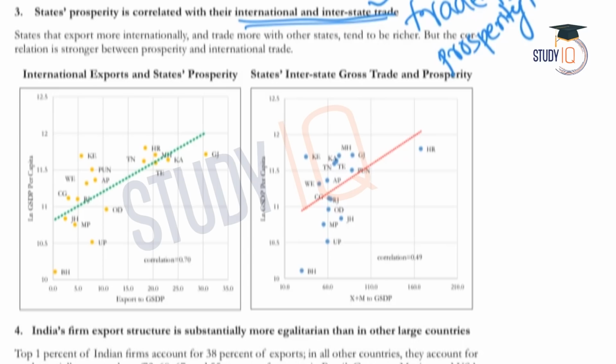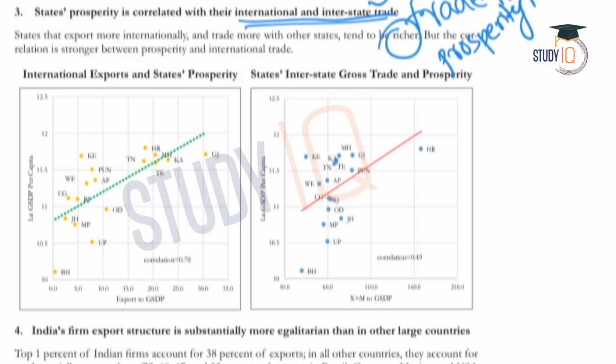Here the survey says that states that export more internationally and trade more with other states, that is, international trade and also interstate trade, tend to be richer, which means the prosperity will be higher in those states.